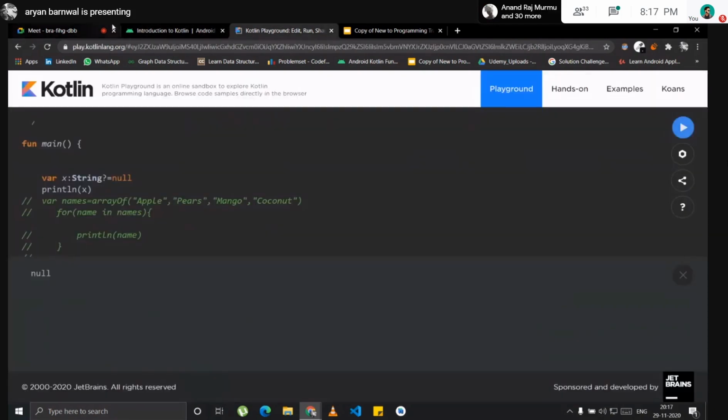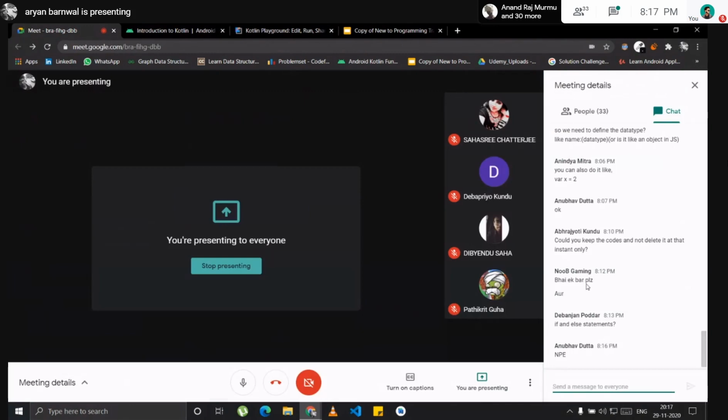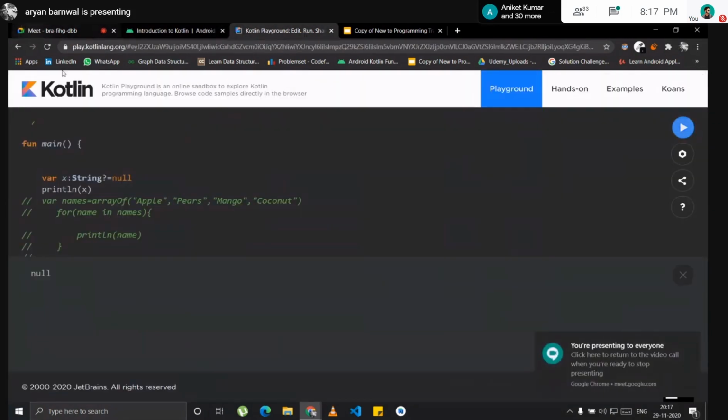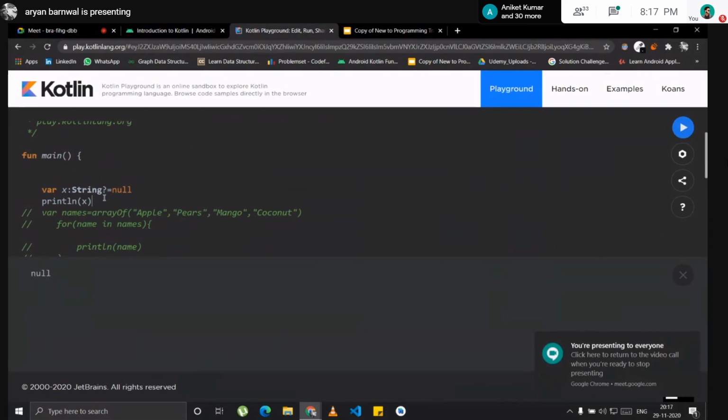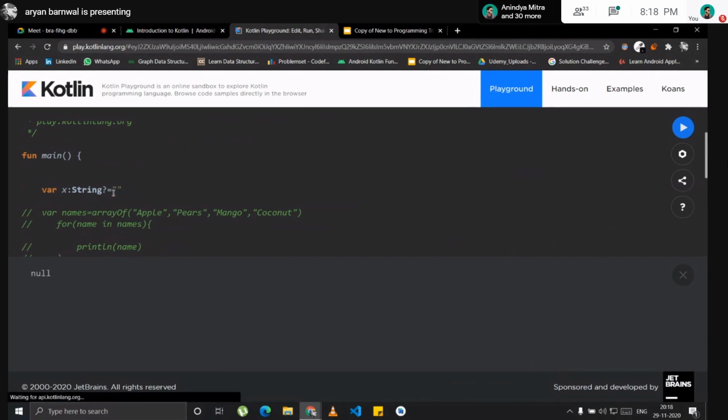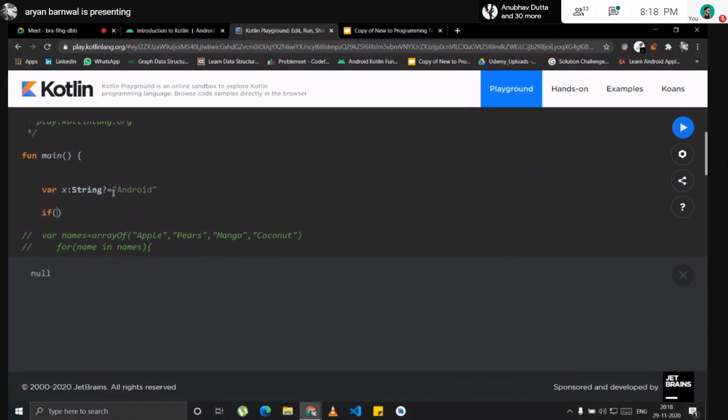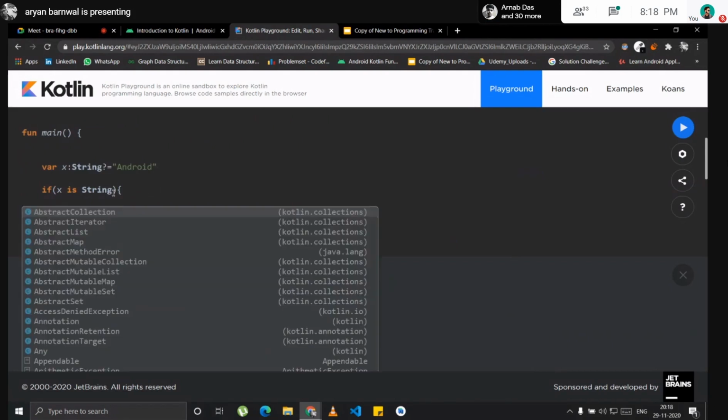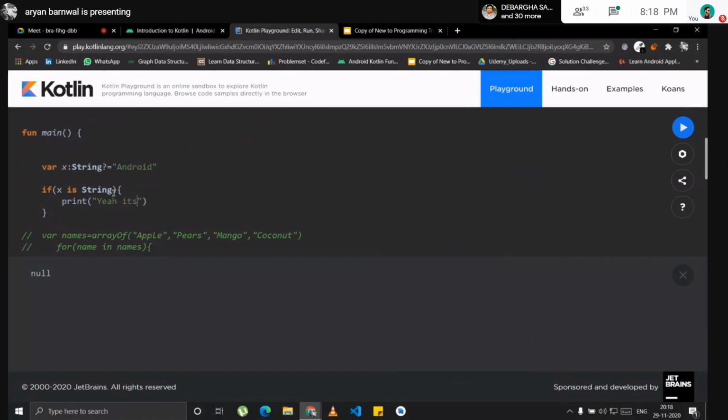So Devanjan Poddar asked about if statements. I will show it. I will do something fun here. If you want to check the type of a variable, I will assign it something first, var x equals 600. Then I write if x is String, if x is of string type, we start the curly braces, print "it's a string".